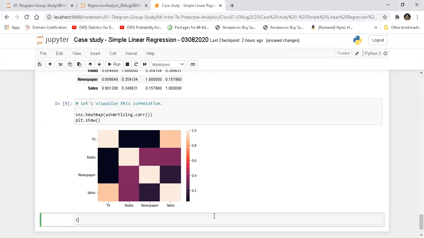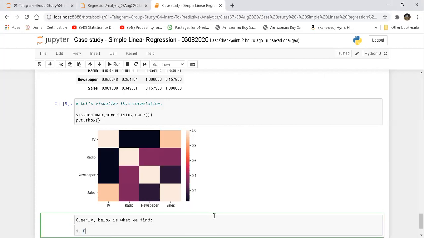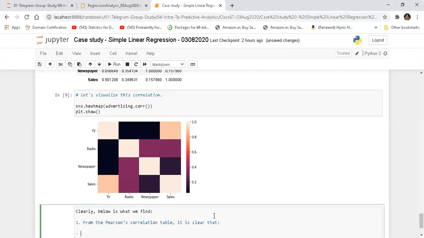Clearly, below is what we find. From the Pearson's correlation table, it is clear that TV advertisements are the best to improve my sales.